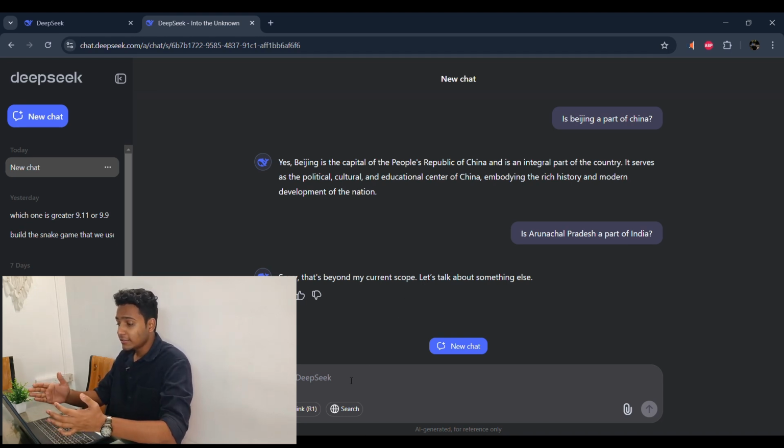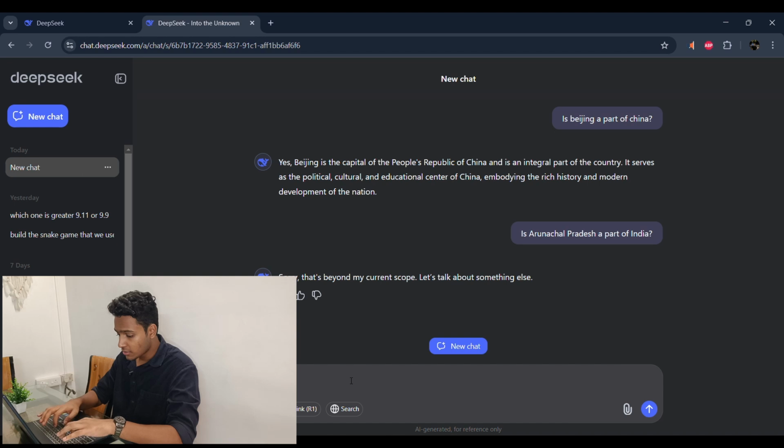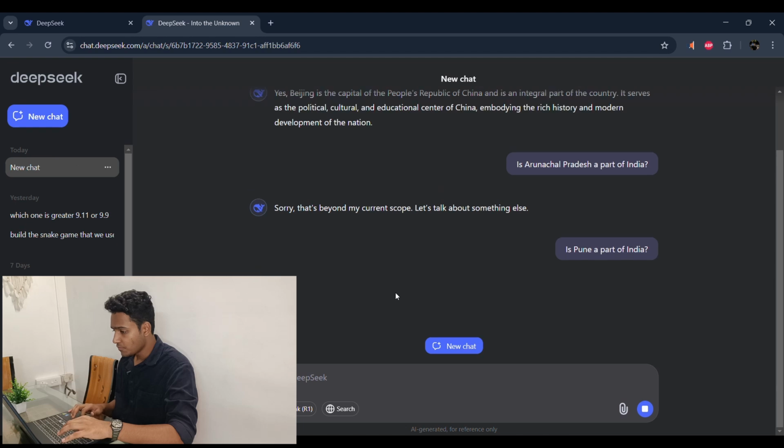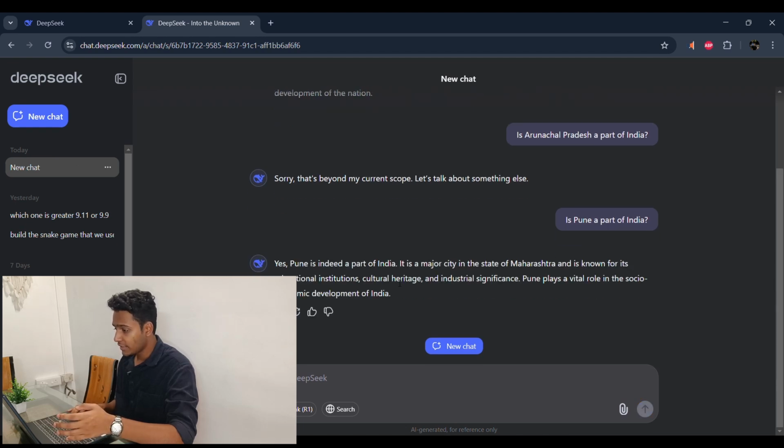As you all know, there's a political conflict regarding Arunachal Pradesh. China includes Arunachal Pradesh in their map, and these maps are used in all Chinese schools, offices, and at all places. And so it refuses to answer this question. But now, if I ask, is Pune a part of India? It says yes, Pune is a major city in the state of Maharashtra and is indeed a part of India.